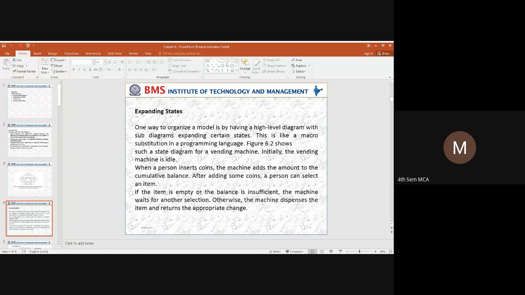Here we have a diagram in which we have taken a vending machine. Initially the vending machine will be in an idle state, which means there is no work for the vending machine. What happens when a person inserts a coin into the machine? The amount will be taken as a cumulative balance, and after entering the coin into the system, the person can select an item.